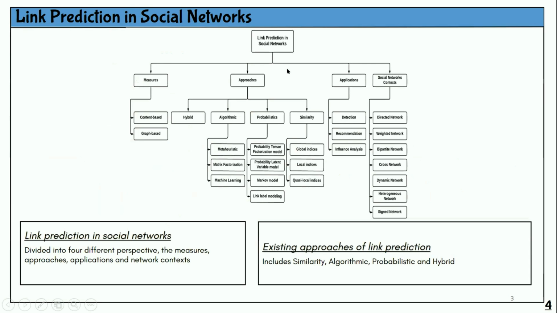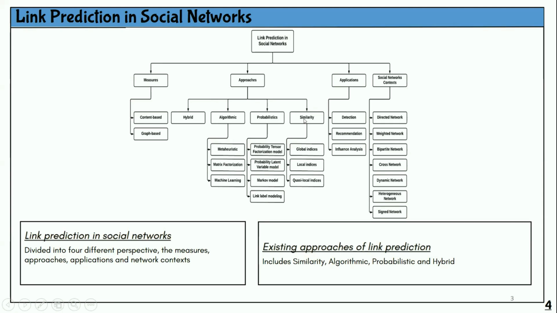To describe link prediction in social networks, I've divided it into a taxonomy of 4 categories. The first one is measures. Link prediction can be used in terms of 2 measures, content-based or graph-based. For approaches, link prediction has 4 different categories.